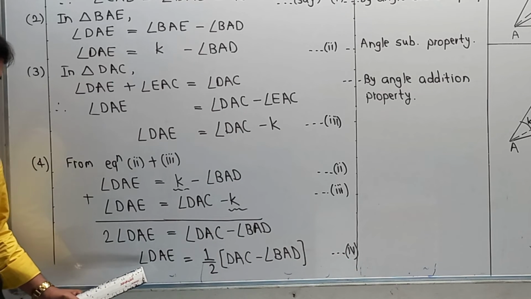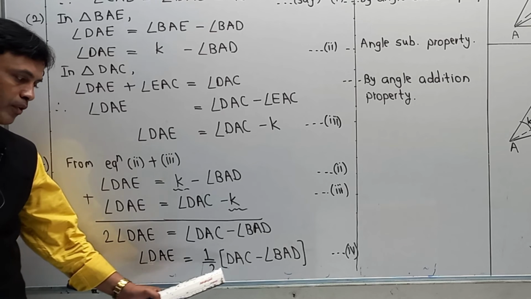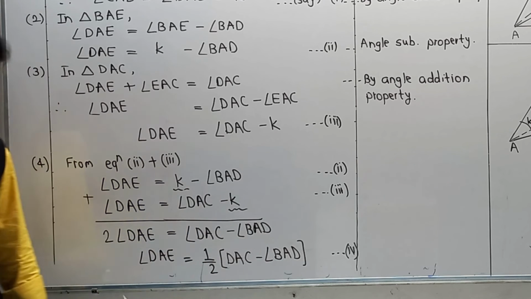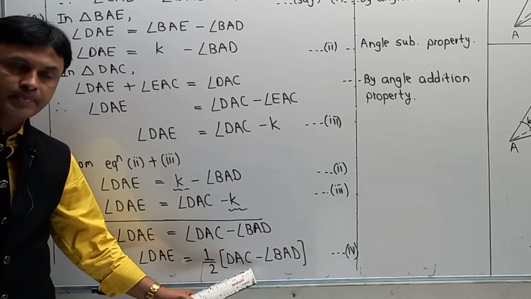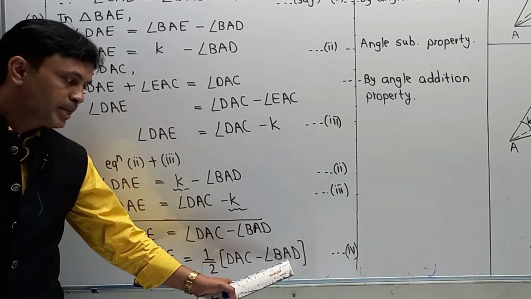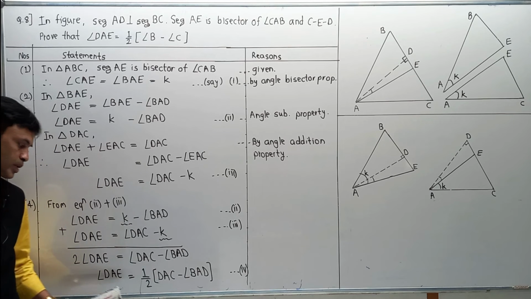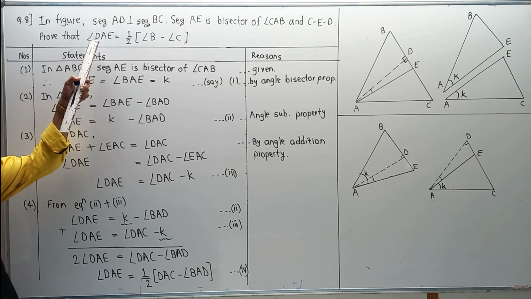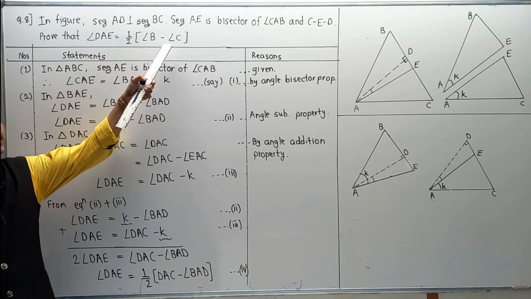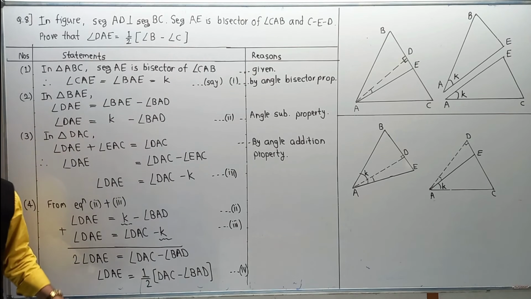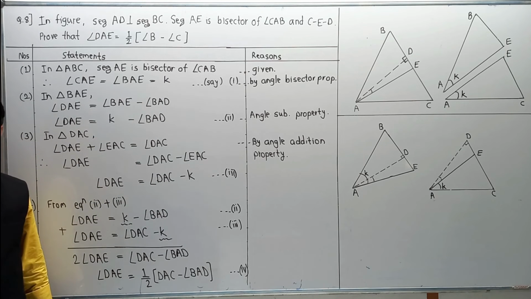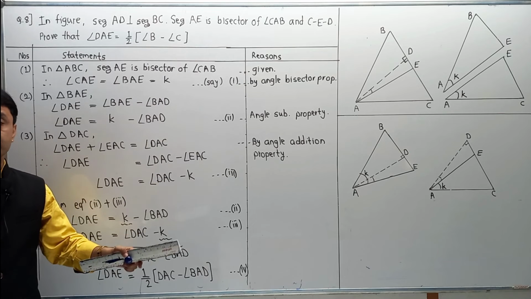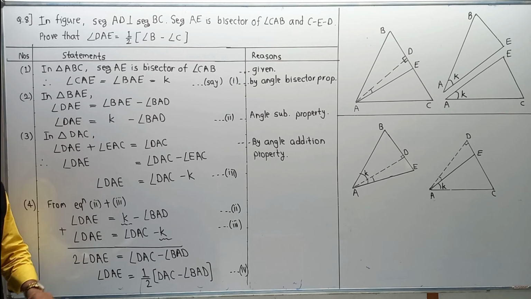Now we have reached the step where angle DAE is equal to half of DAC minus BAD. Means at the end, we have to make a modification: this angle DAC is replaced by something, and BAD is replaced by something, so that we can reach our answer. And that is our answer, angle DAE is equal to half of angle B minus angle C. This is only the half part of your question. Again, I have to draw 2 additional diagrams over there and explain the next part. So student, up to this part your diagram is supposed to be completed, so write it properly, and then you can understand the next part.